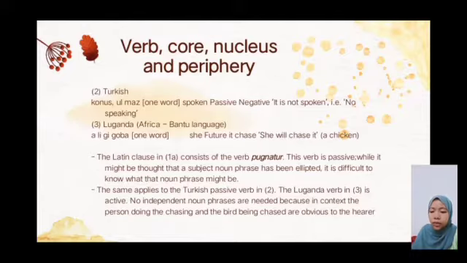This verb is passive, and while it might be thought that a subject noun phrase has been elided, it is difficult to know what the noun phrase might be. The same applies to the Turkish passive verb in 2. The Luganda verb in 3 is active. No independent noun phrases are needed because in the context, the person doing the chasing and the bird being chased are obvious to the hearer.